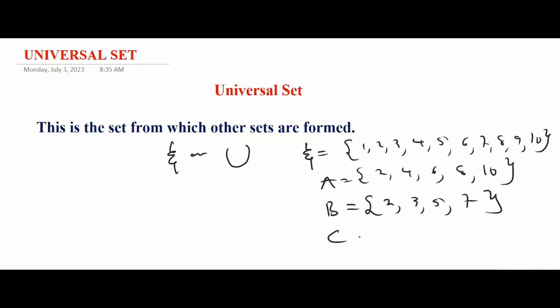I can have another set C, and that will be 1, 3, 5, 7 and 9. So sets A, B and C are subsets of the universal set. The universal set is a set from which other sets are formed. It contains all the elements, all the members of the other sets.